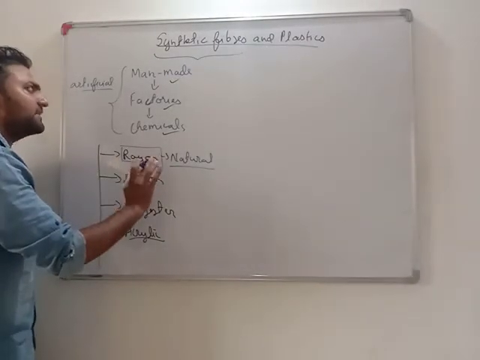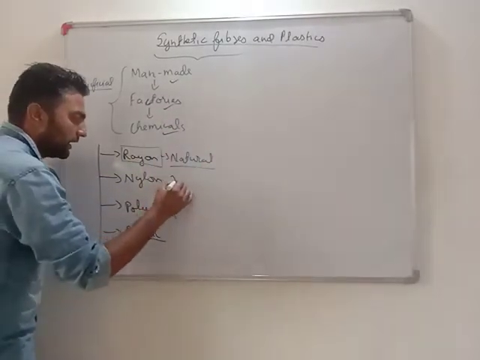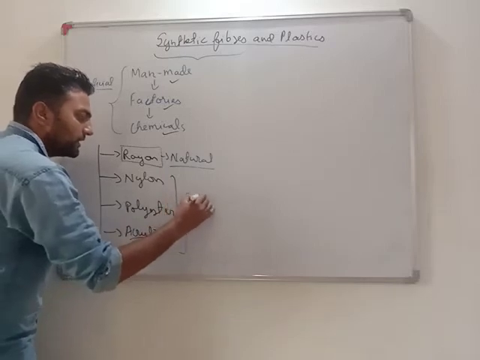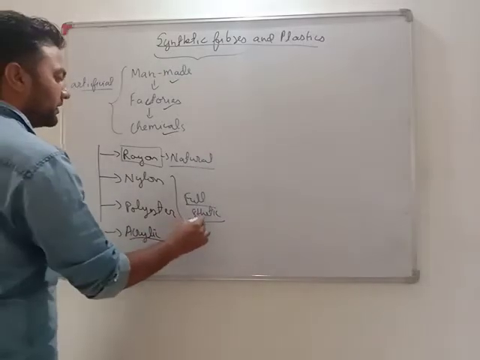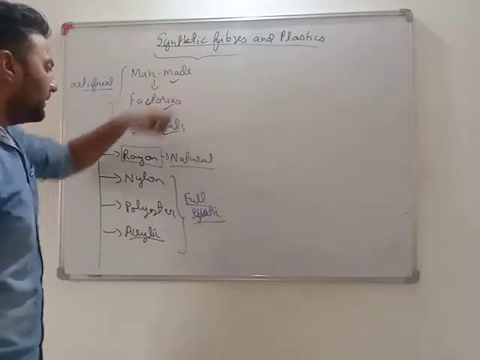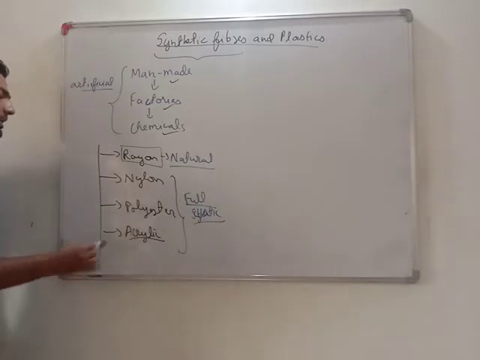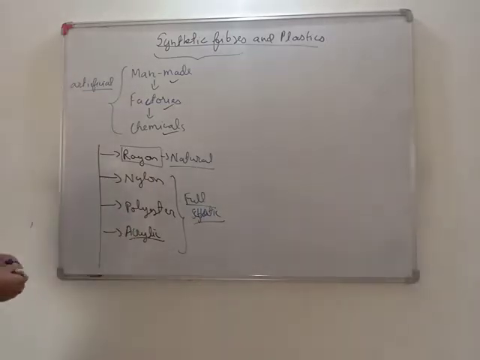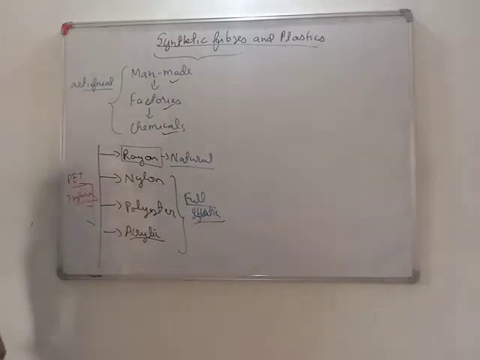It means rayon is semi-synthetic, meaning 50% from nature and 50% from factories. And all the others are fully synthetic fibers, fully prepared in industries. Got it, dear students? Synthetic fibers are prepared in factories, these are man-made. All these categories we need to study, that is rayon, nylon, polyester and acrylic. Very important, in polyester there are two to three categories we need to study: one is PET, one is Terylene. These all we need to study.